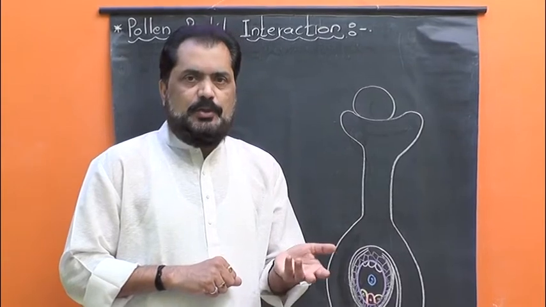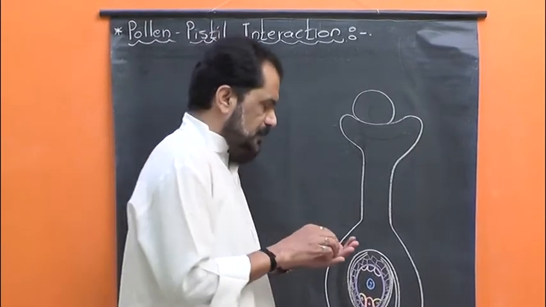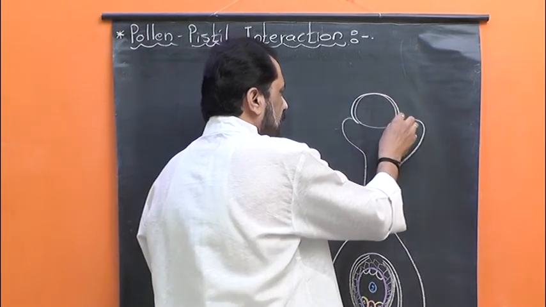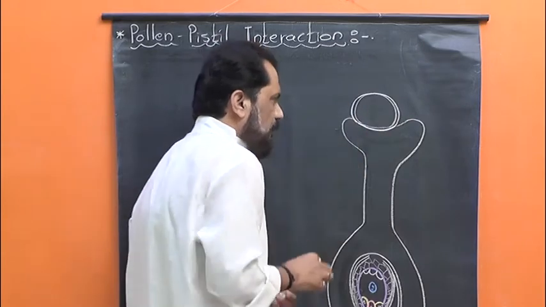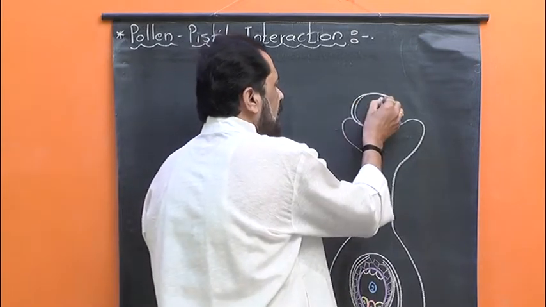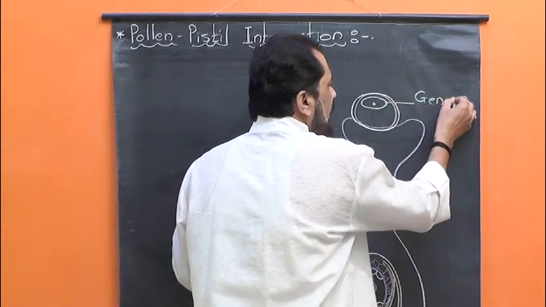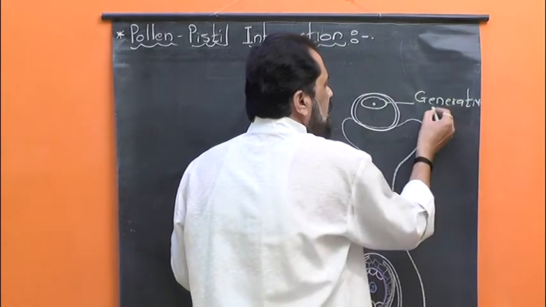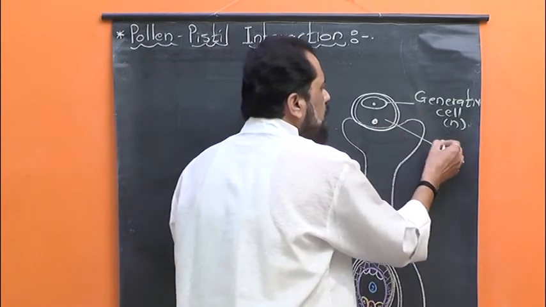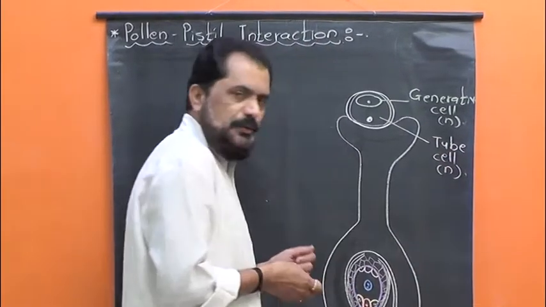In some cases maybe at three-celled stage, but in the majority of angiospermic plants the pollen grains are at two-celled stage during the deposition on the stigma, and such a two-celled pollen grain has a small haploid generative cell and a large tube cell, which may be called a vegetative cell, tube cell or vegetative cell.